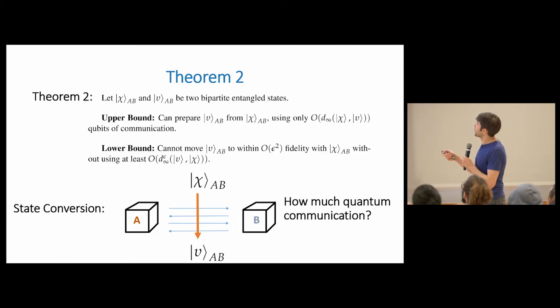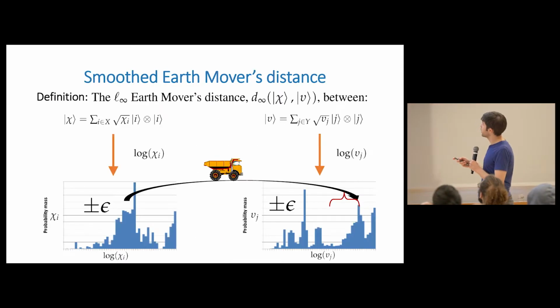And all I have to really describe for that is the smoothed version of the L-infinity Earth mover's distance. Oh, I should mention, there are a couple typos. Sorry, I didn't get time to fix this because I added slides late. That's an omega, because this is a lower bound, so it's not an O, it's an omega. And there's another typo on the next slide. Here I'm defining the smoothed version of L-infinity Earth mover's distance. So there should be an epsilon up here, and it should say smoothed.